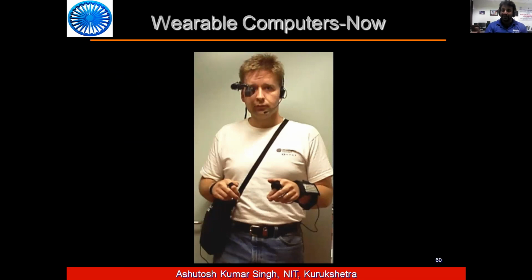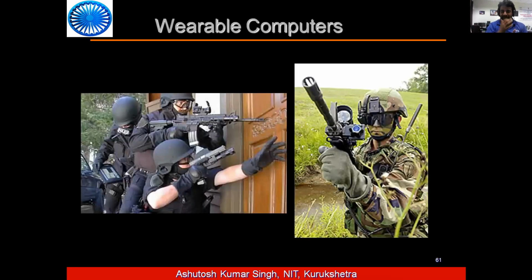And that's the reason in the first slide I gave the example of Sophia. Sophia was a robot answering everything. A human is totally replaceable by a computer, including their brains and all. So this is a kind of wearable computer we are expecting in the future.